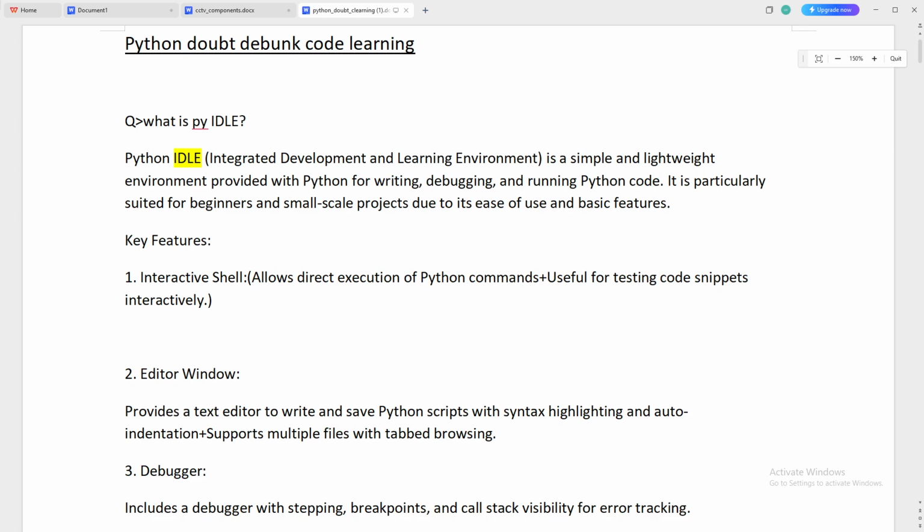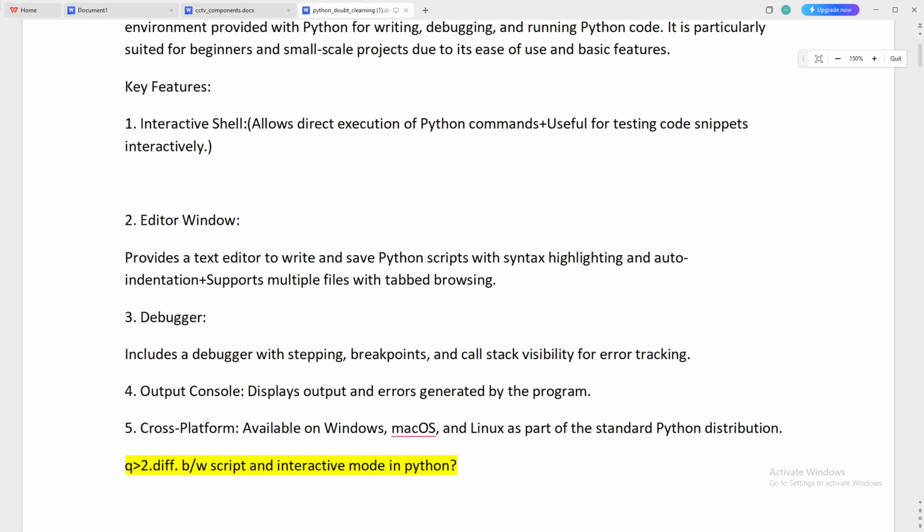So what is IDLE ideally? Basically, IDLE means Python's IDLE. The full form is Integrated Development and Learning Environment. It is a simple and lightweight environment provided with Python for writing, debugging and running Python code. It is particularly suited for beginners and small-scale projects due to its ease of use and basic features. The features are the interactive shell, which allows direct execution of Python commands, plus it is useful for testing code snippets interactively.